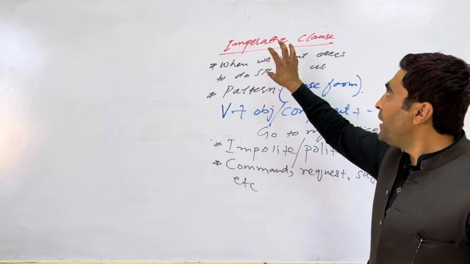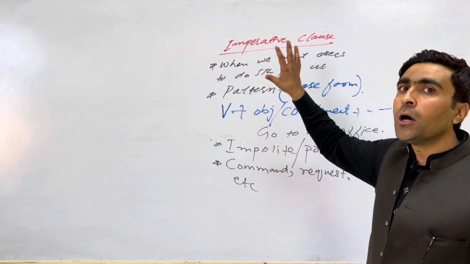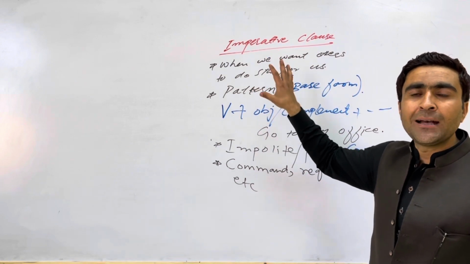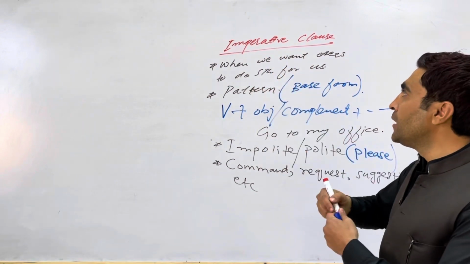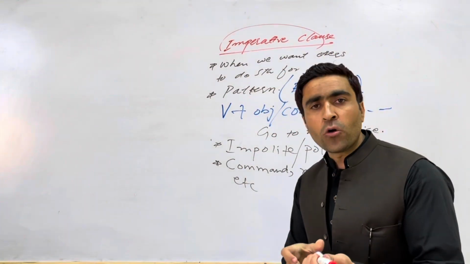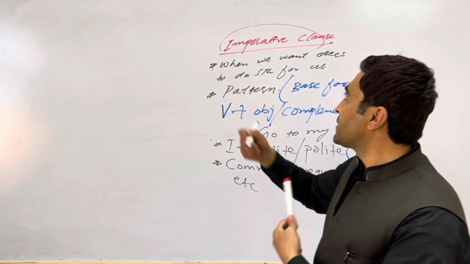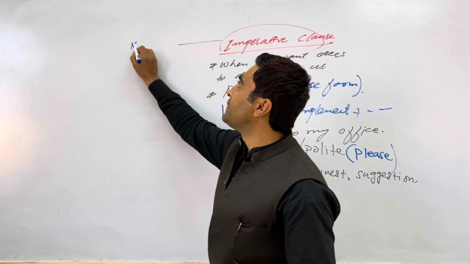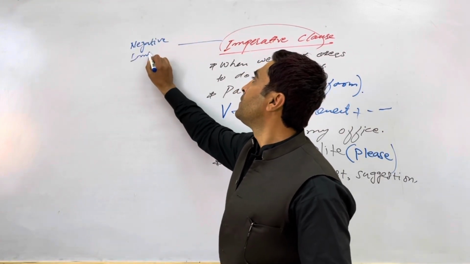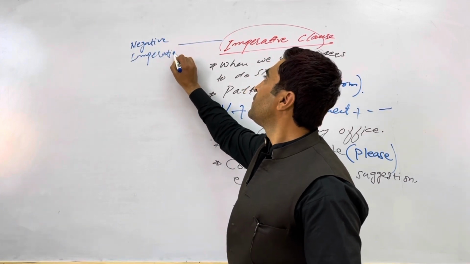So imperative clause is also divided into 2 to 3 categories. For example, the first one is called the negative imperative. Number 1.